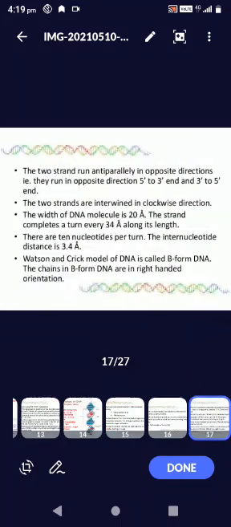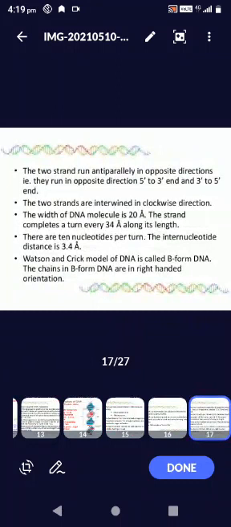In DNA, the two strands run antiparallel in opposite directions, one 5 prime to 3 prime end, and the other 3 prime to 5 prime end. The two strands are interlinked in a clockwise direction.